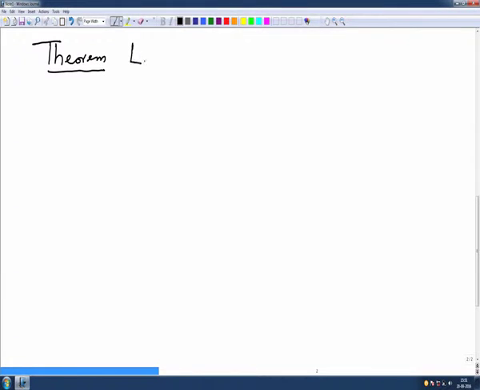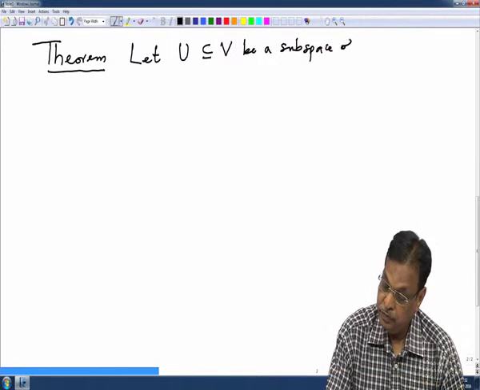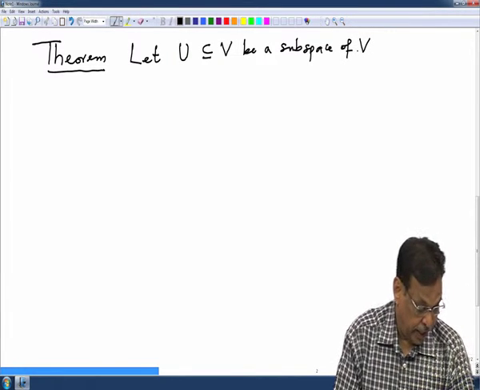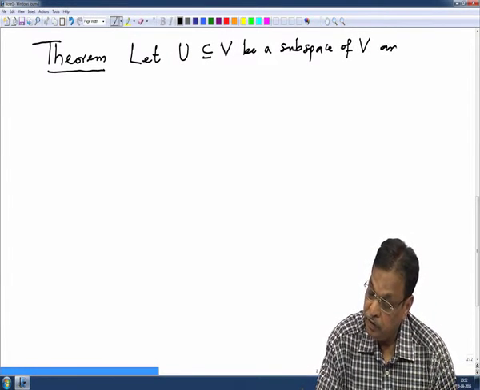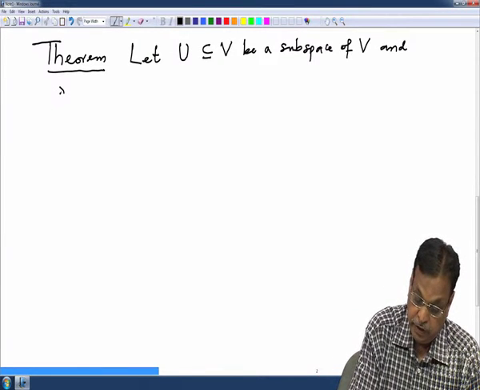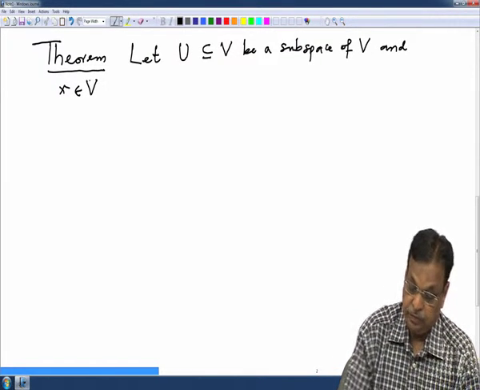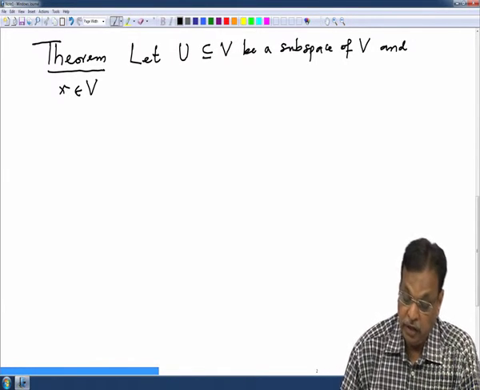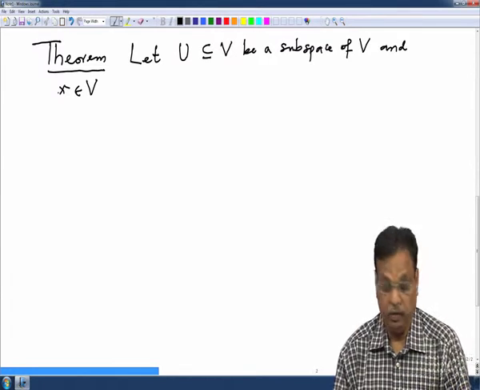Let U be a subspace of V and X be a given vector in V. Then I want to give a criterion: how do we decide whether this X belongs to U or not.